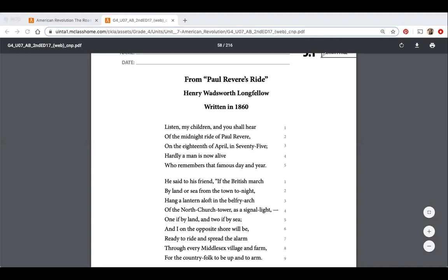And when he's saying that it's this from Paul Revere's Ride, it's actually meaning it's an excerpt. It's from his poem, so it's not the entire poem here.